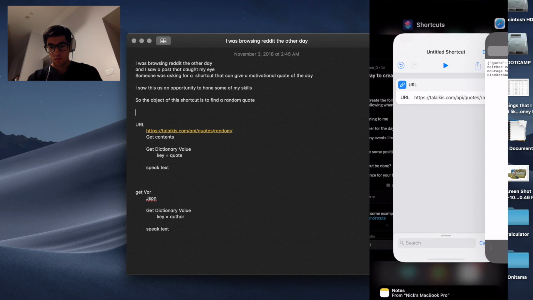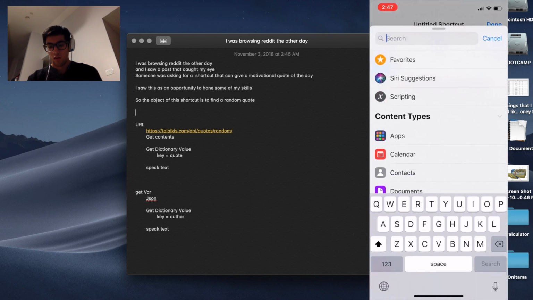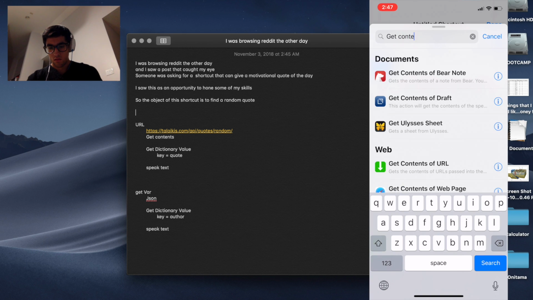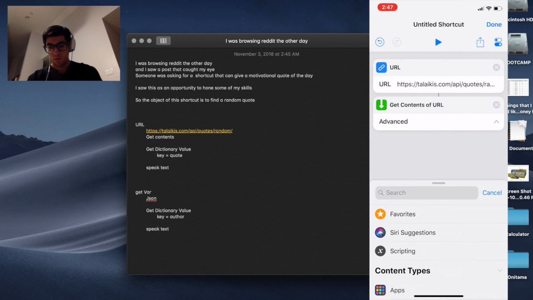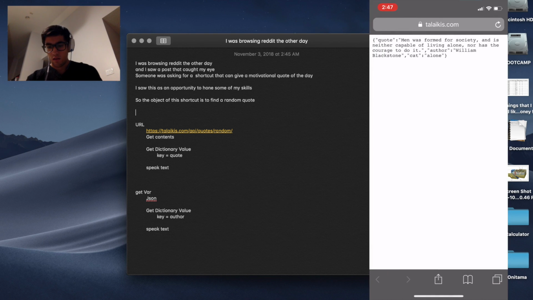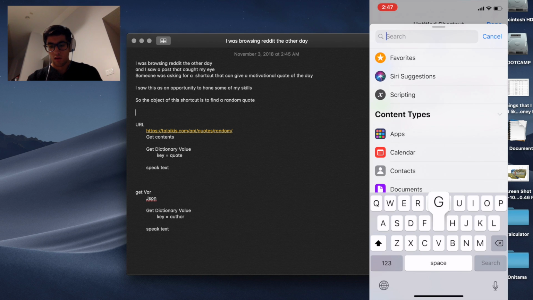So, now that we have that JSON, what we want to do is get the content. This will be able to read this JSON. So let's get the content of the URL. And next what we're going to do is, since JSONs are stored as a dictionary, they have a key and then the result of that key, we are going to get a dictionary value.